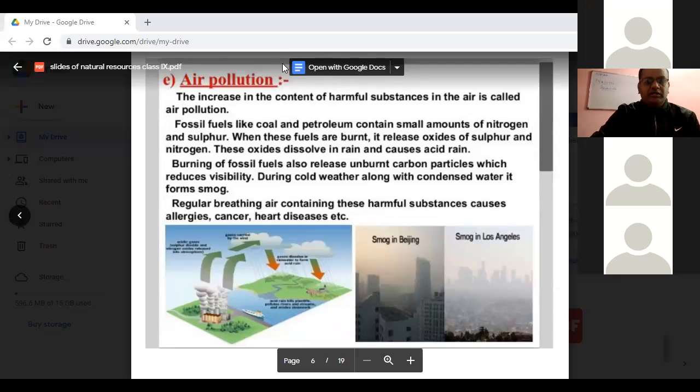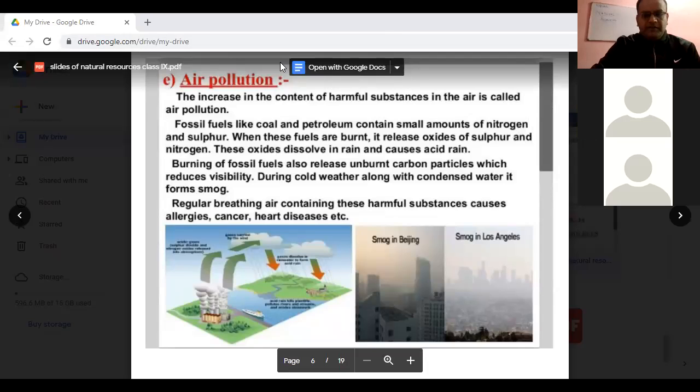Okay, one student raised her hand. Let me give the option, one minute. Unmute yourself. I've given the option to Manish Kumar, whose hand was raised. I think got disconnected.